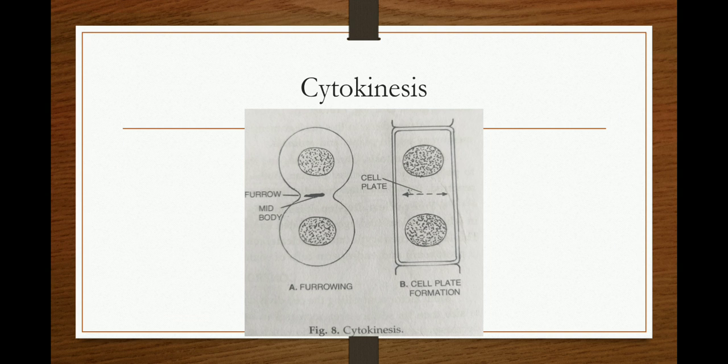Constriction occurs around the cell where the mid body is present, and in the mid body there are microfilaments. Contraction of the microfilaments causes the furrow to deepen until it meets the center of the cell, and hence the two cells are formed. So there is complete formation of two daughter cells after cytokinesis.